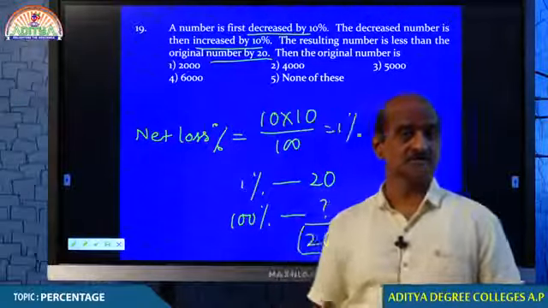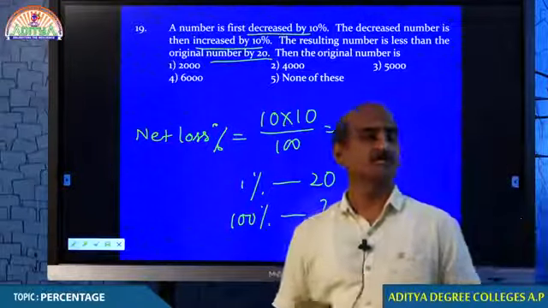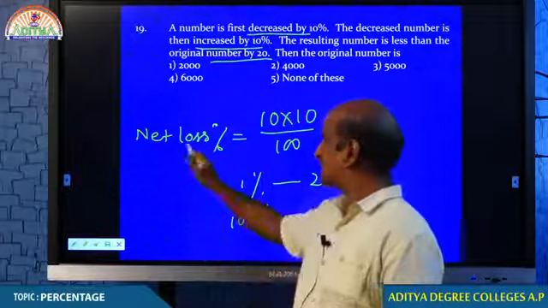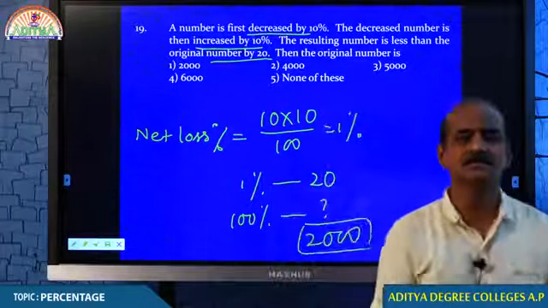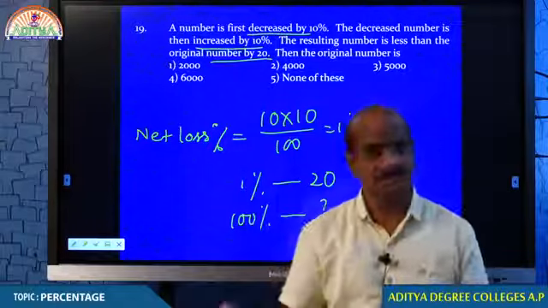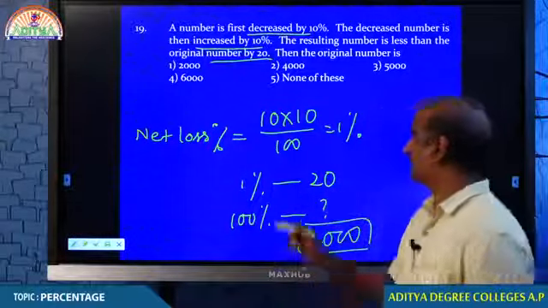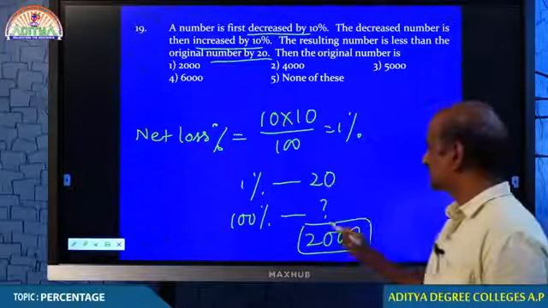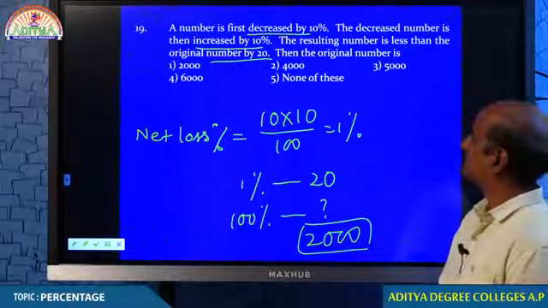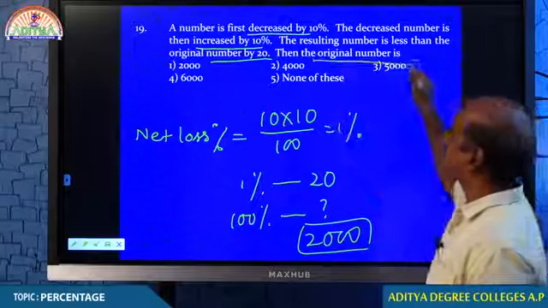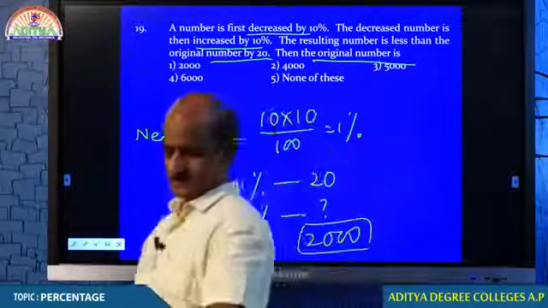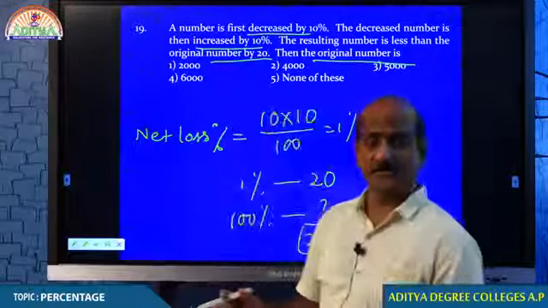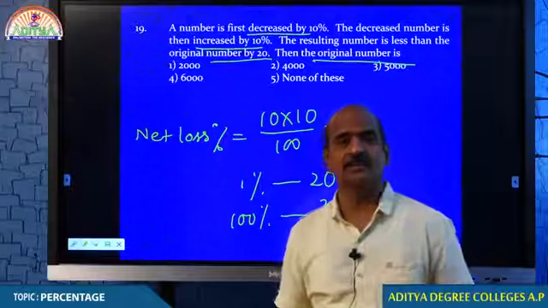Students, the 12th question I said we will be discussing after some time. Some questions I am leaving because I want you to get more clarity now. You understand, student, why I used the concept of net loss? Because increase and decrease are same. Whenever increase and decrease are same, there is always a loss. Loss is 1%. 1% is 20, 100% is 2000. Therefore, the original number is 2000. I hope you are able to understand it right. But we need to apply the same for practical usage, then only you will get more clarity.